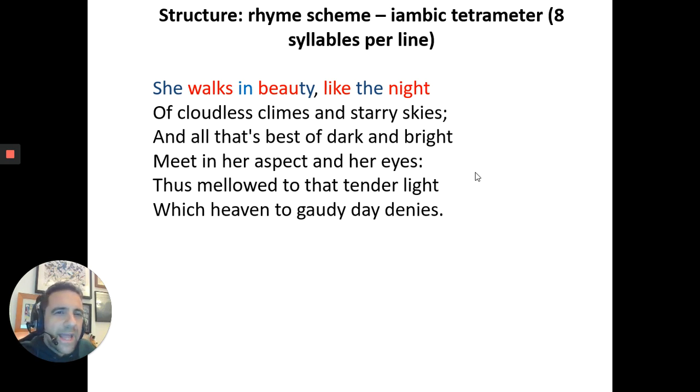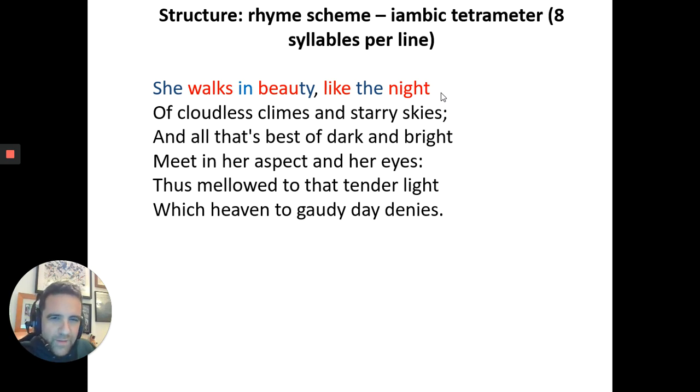and also the poem's rhythm is iambic tetrameter. Okay, so basically, iambic tetrameter is when you have 8 syllables per line. Some of you might know iambic pentameter, when you have 10 per line. And what you get is what's called 4 metric feet. So ti-tum, ti-tum, ti-tum, ti-tum. Or she walks in beauty like the night. Ti-tum, ti-tum, ti-tum, ti-tum. And it's very rhythmic, and if you read all the way through, the poem follows that rhythm all the way through.